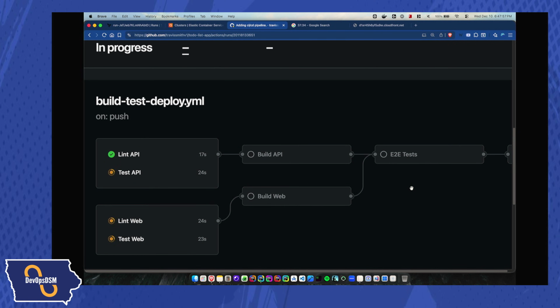Okay, so first thing it's going to do is try to run both the API linting and the web linting, as well as run the tests for the API and web. And it's going to do all this stuff. We're just going to let it run for a second. I don't expect this to succeed the first time. It's likely going to fail, and we're going to probably run into a couple of issues we'll have to fix. But we're doing okay on time. I got about 10 minutes, so we're going to see if we can get this done in 10 minutes.